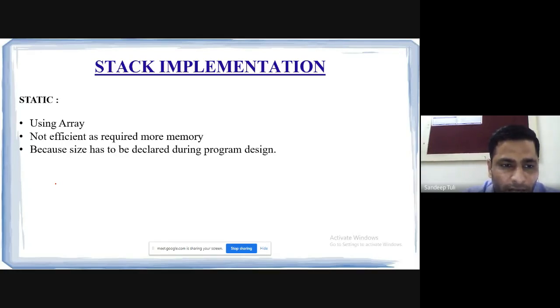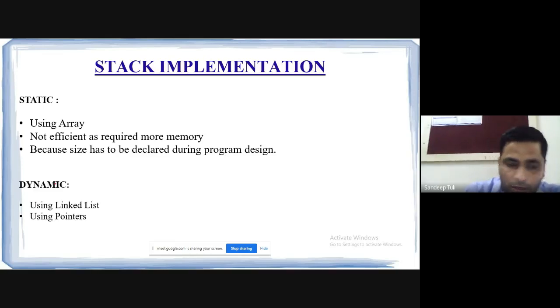So static implementation can be done using an array first of all, and the same two drawbacks are there while we are implementing the data structure in a static way. It is not efficient as it requires more memory. Obviously, we need to be on the safe side, so we need to declare an array size which is more than what is actually required. If I need 10 elements, then for the safe side I will initially use 15 elements. Definitely, it is a human tendency. Because the size has to be declared before the program execution, that is the main drawback of this static implementation.